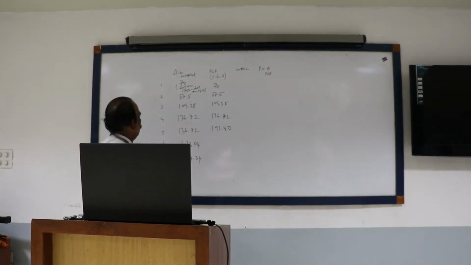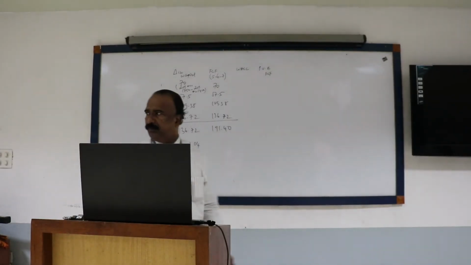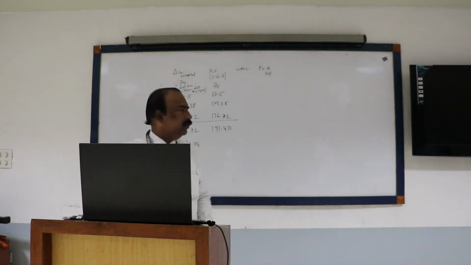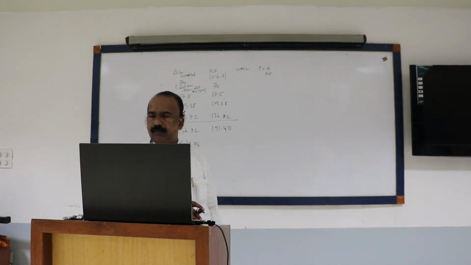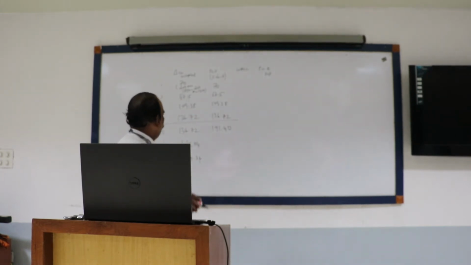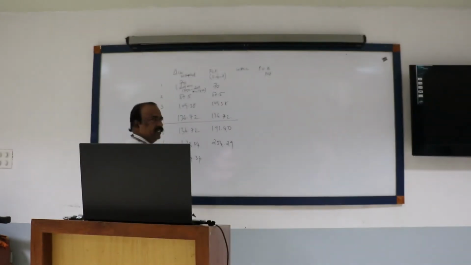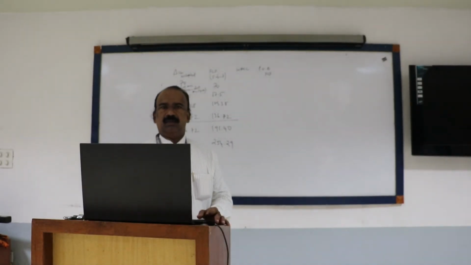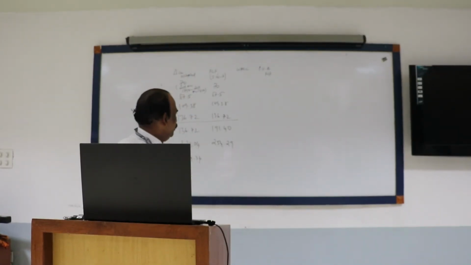Sixth year. So up to fourth year is the high growth stage. Fifth year. Sixth year, how much? 254.29. Seventh year, 320.73.